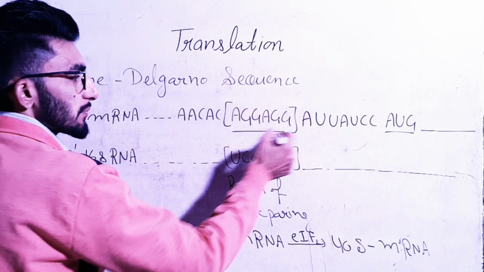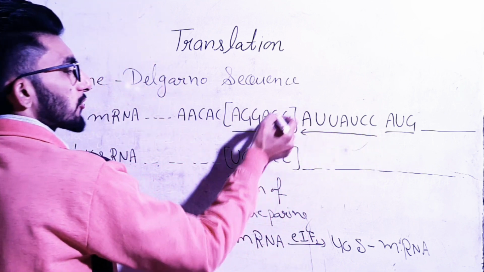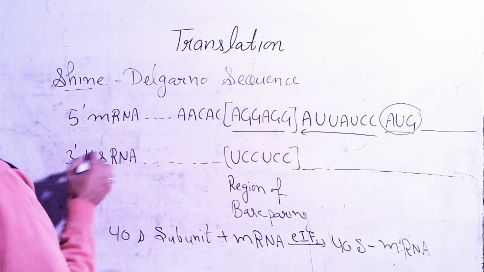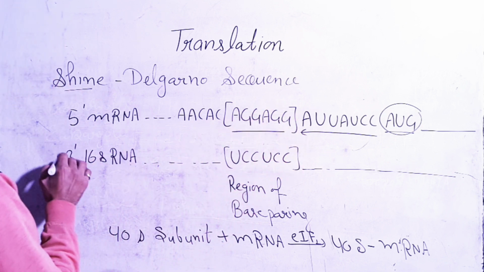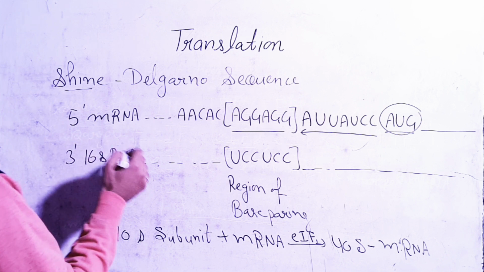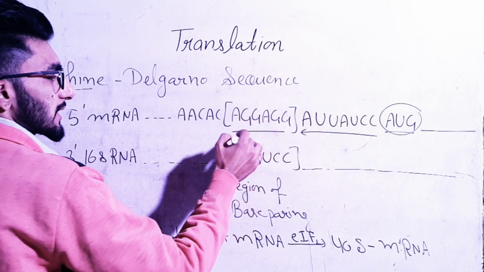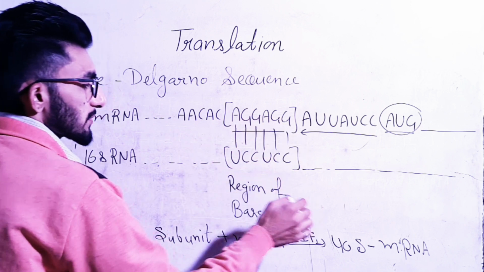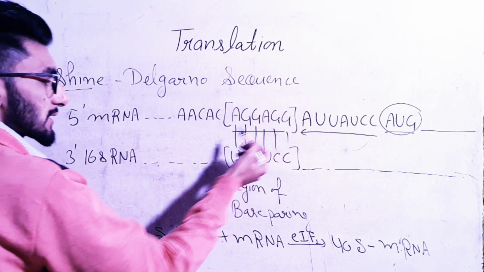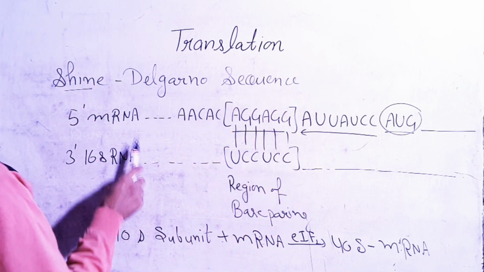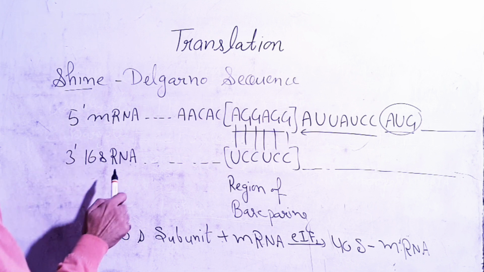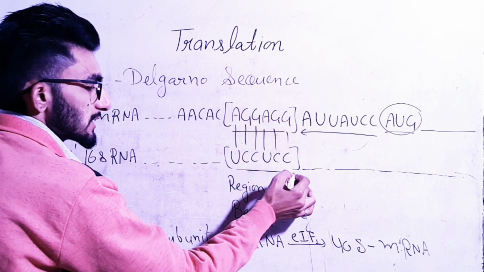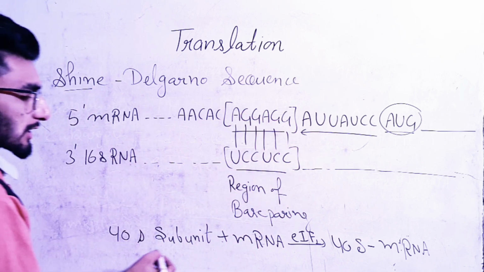Okay? So this is present 7 nucleotides upstream from the initiation codon. This is complementary to the 16S RNA. From the 3' end of the 16S RNA, this Shine-Dalgarno sequence is the complementary of these bases. This is the reason for base pairing, where the Shine-Dalgarno sequence pairs with bases of this RNA. Okay? On the 3' end. Because of this base pairing of the Shine-Dalgarno sequence and these bases present on the RNA, this thing can be formed.